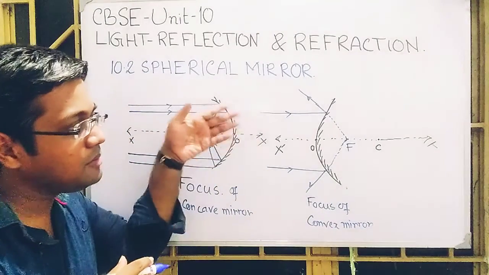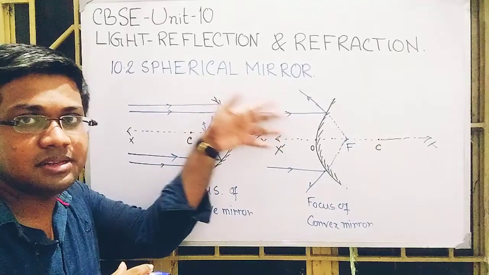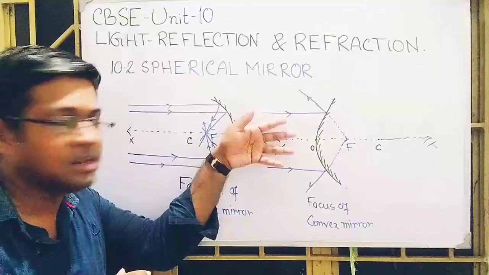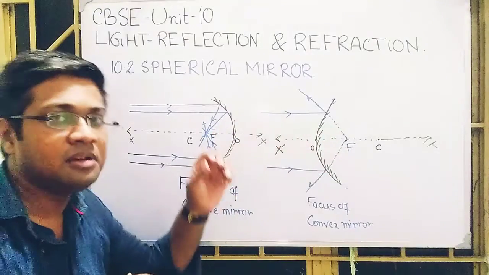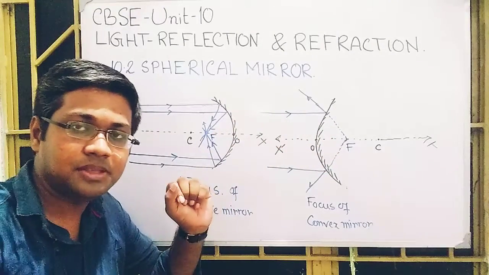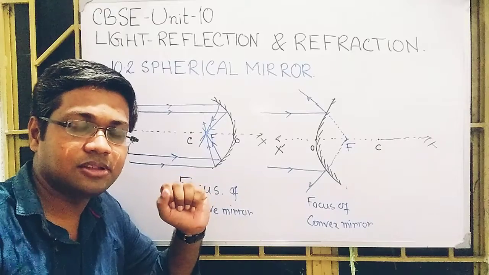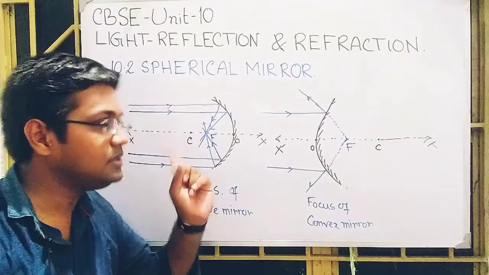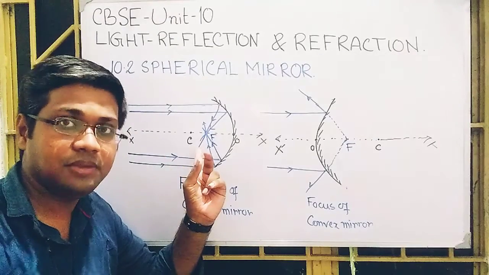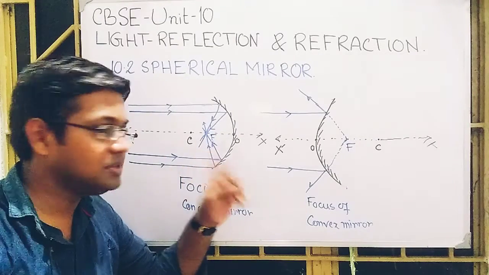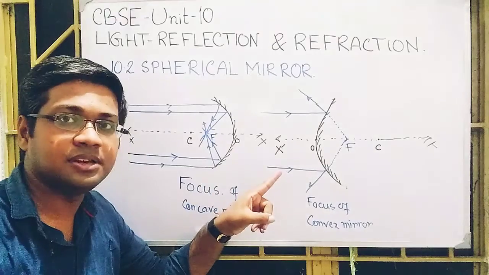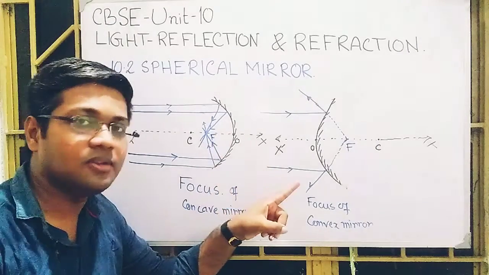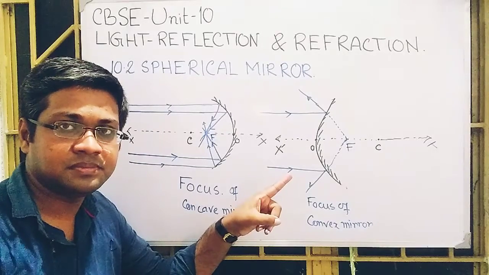So if the parallel beam of rays is incident on this convex mirror, after reflection they will appear to diverge from a particular point on the principal axis, and that is called the focus of the convex mirror. But here the rays do not actually meet each other. So this is the basic difference between the focus of a concave mirror and the focus of a convex mirror.